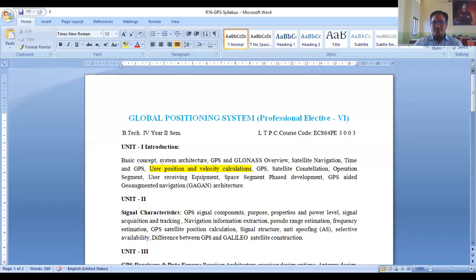Thank you. So now, I think we have almost completed unit 1. Let us have a revision of the syllabus and then we'll go ahead. Now I will share the syllabus for your reference before we proceed to the next topic. Do you all have a syllabus copy with you? If not, please maintain one copy of the syllabus with you. So here comes the syllabus, GPS.